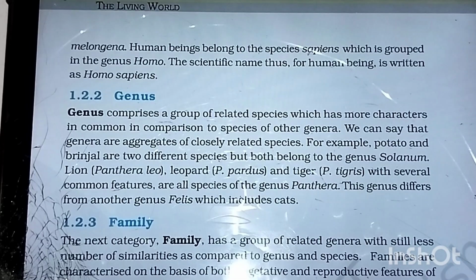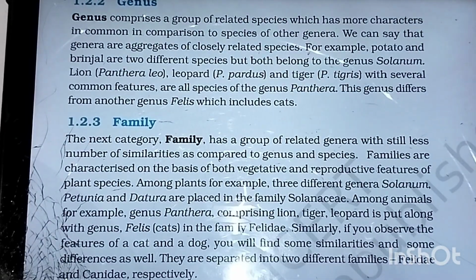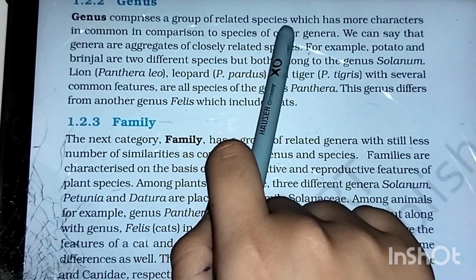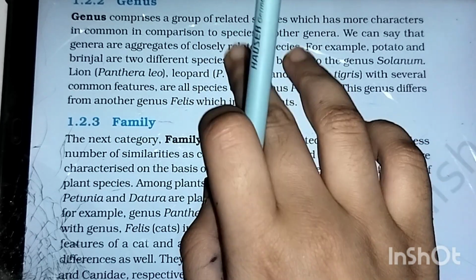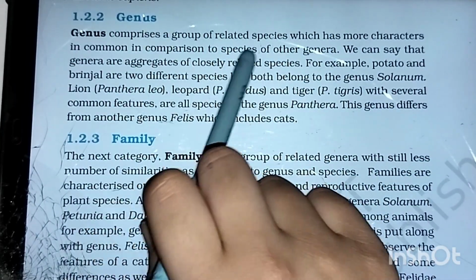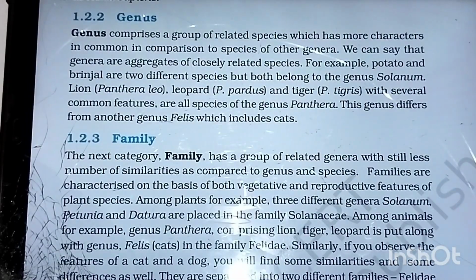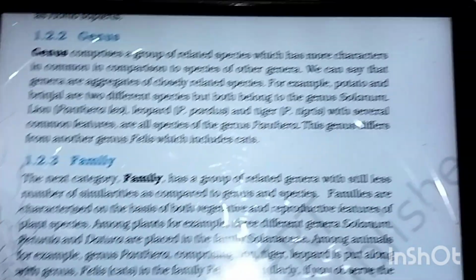Human beings, again, the scientific name of human beings is Homo sapiens. Homo becomes the genus, while sapiens becomes the species. Okay, next is the genus. Genus comprises a group of related species which has more characters in common in comparison to species of other genera. So species may be a simple type of classification based on simple morphological similarities, but in genus we will see more characters in common than genera.